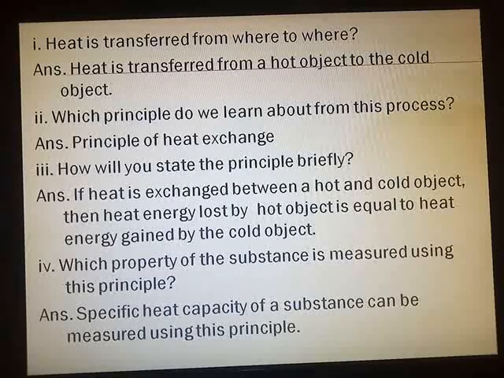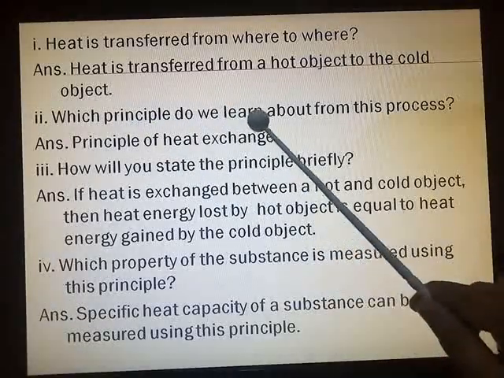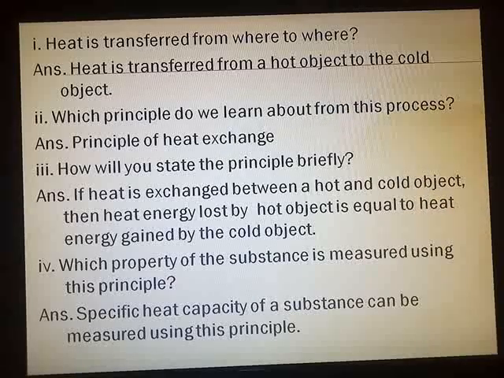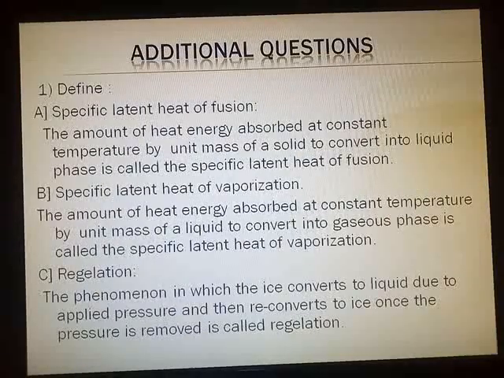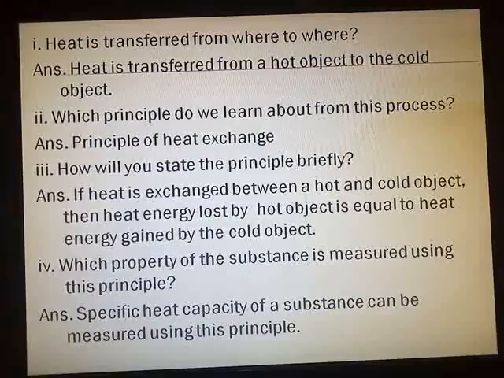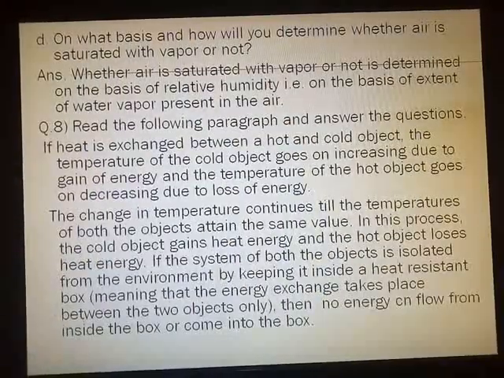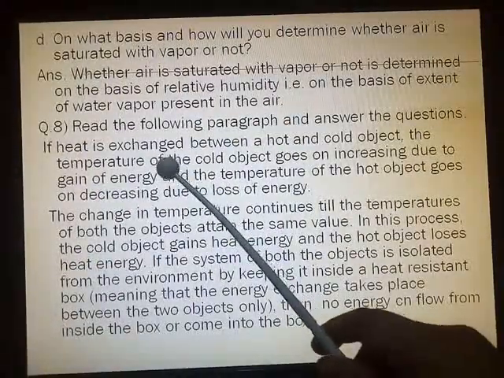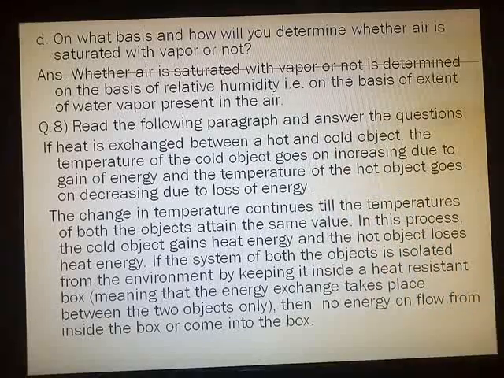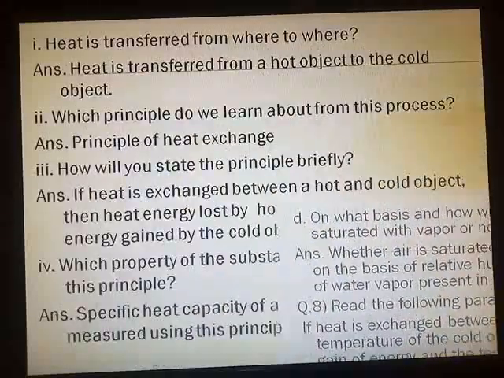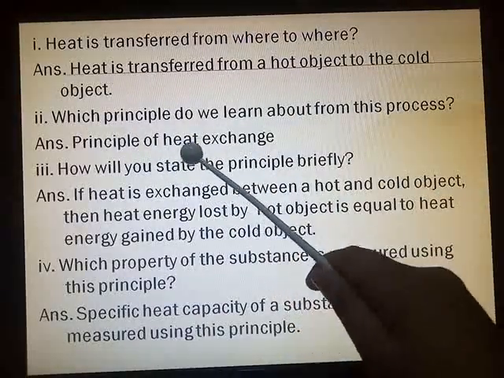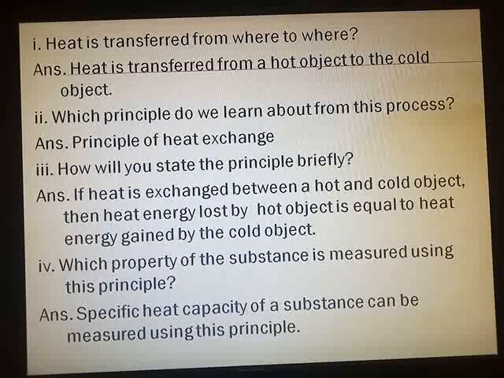Our next question is, which principle do we learn about from this process? Now you know that this process is regarding the principle of heat exchange. So here you can see that heat is exchanged between hot and cold object. So the answer is principle of heat exchange.